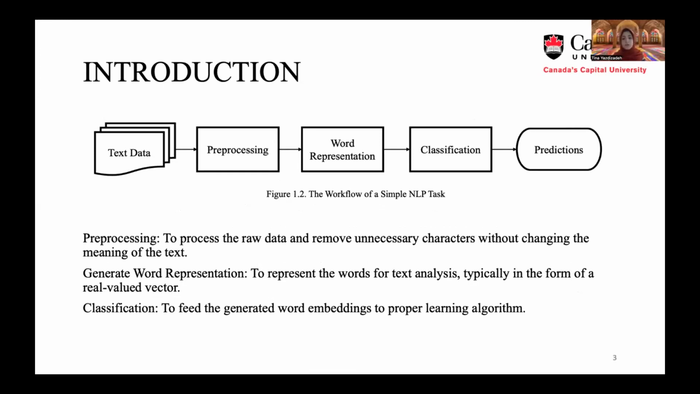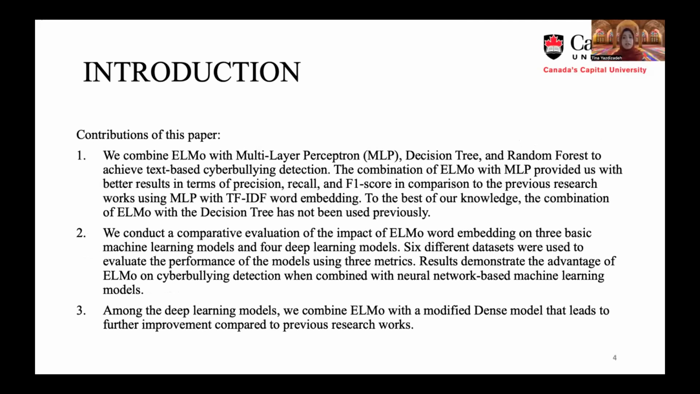As shown in the figure, an NLP task is divided into three main steps, which are pre-processing, generating the word representation, and applying a proper learning algorithm. Basically, the classification algorithm takes an input, and this input comes mainly from the word representation. So fitting strong word representation to classification methods is an important issue, which is the focus of this paper. Having this in mind, we mostly focus on the effect of word embedding techniques, especially ELMo word embedding, in cyberbullying detection tasks.